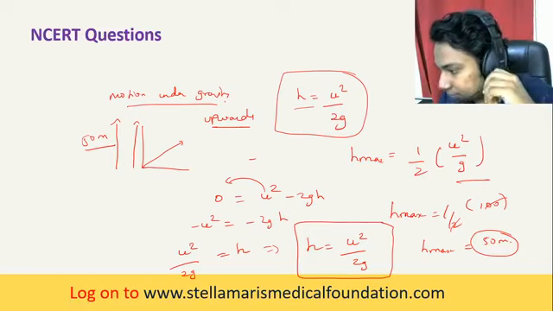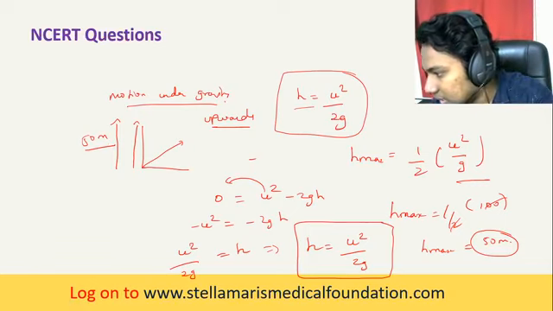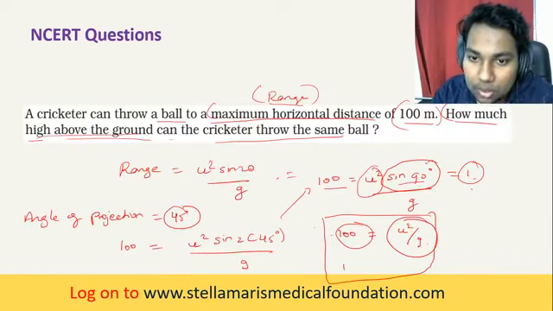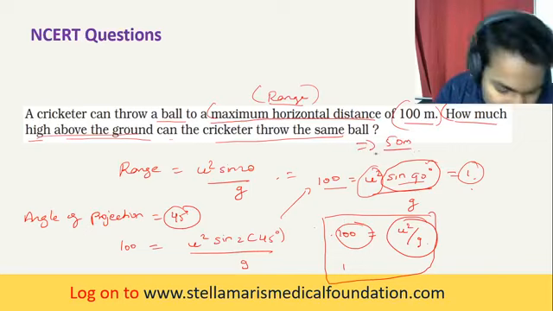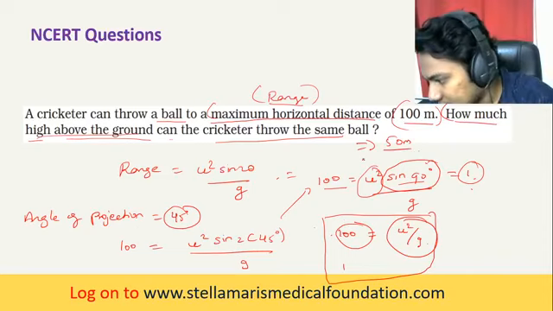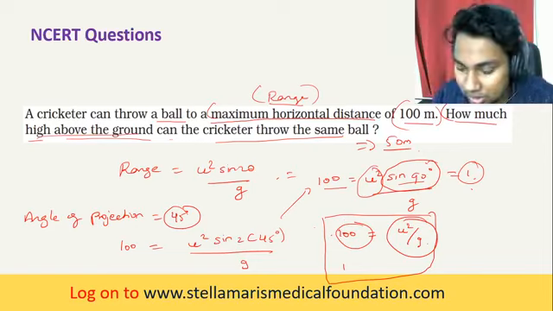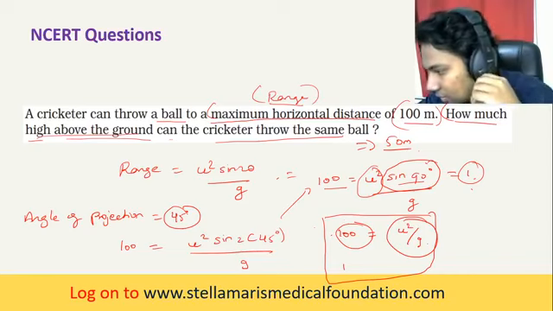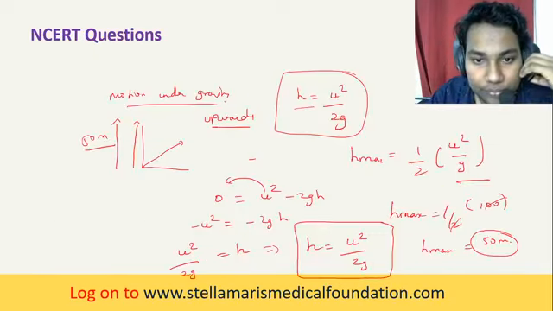Clear till now, guys? So the maximum height the cricketer can throw is 50 meters. You're clear, students? Yeah. So we'll move to the next sum.